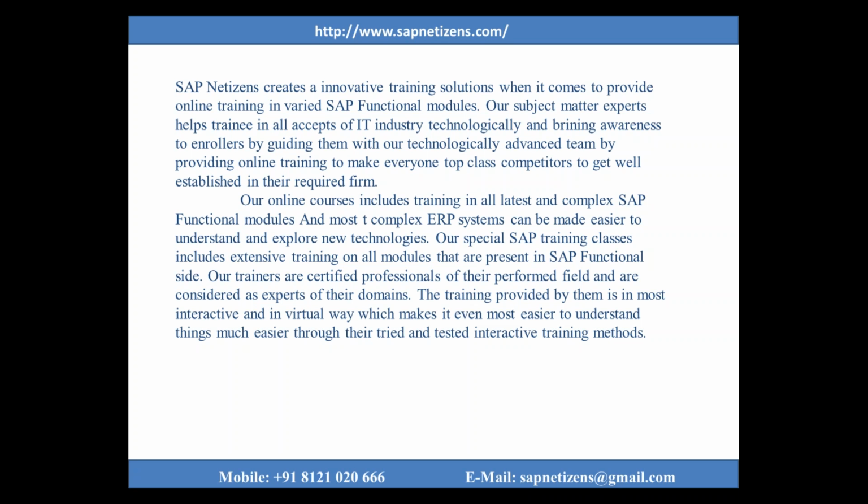Our special SAP training classes include extensive training on all modules that are present on the SAP functional side only. Our trainers are certified professionals in their fields and are considered experts of their domains. The training provided by them is in the most interactive and virtual way, which makes it much easier to understand things through their tried and tested interactive training methods.